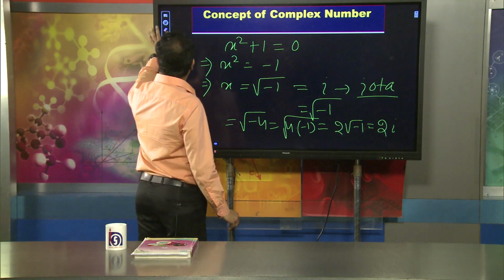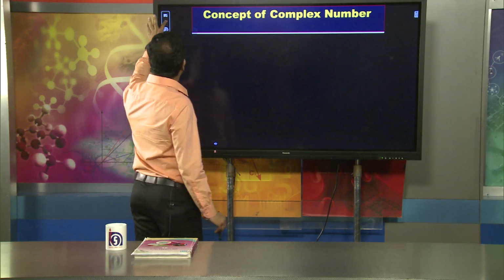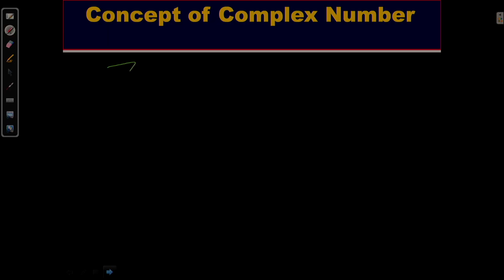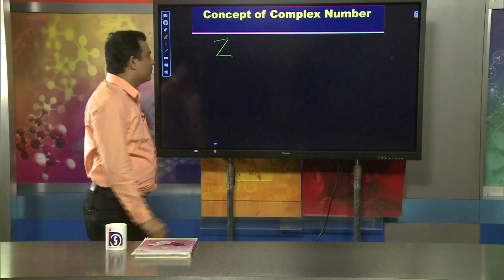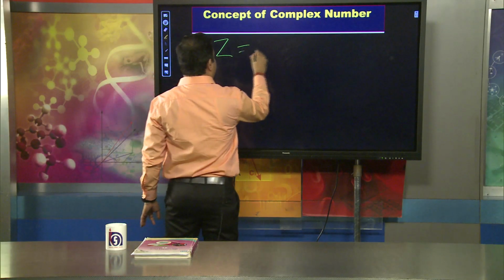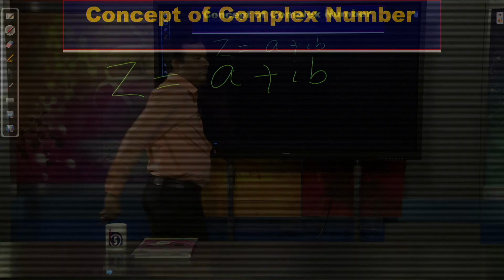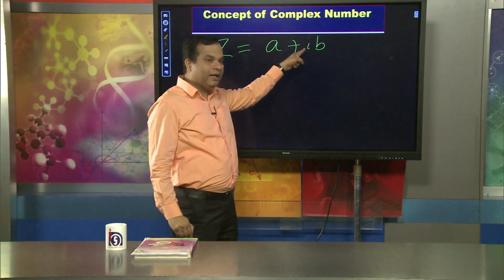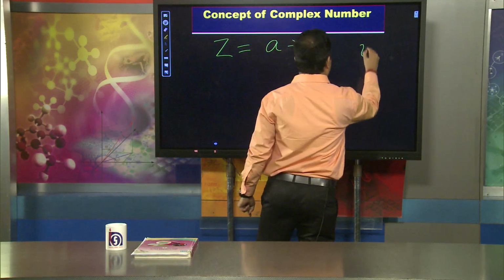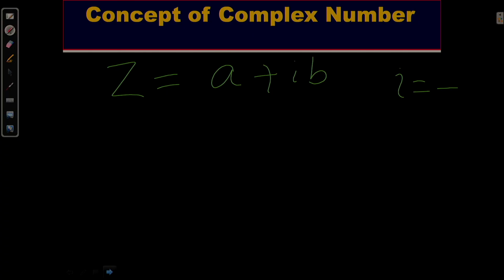The standard form of the complex number is, suppose z is the complex number, it is written as a plus ib, this is the standard form. And what is i? We already found the value of i equal to square root of minus 1.